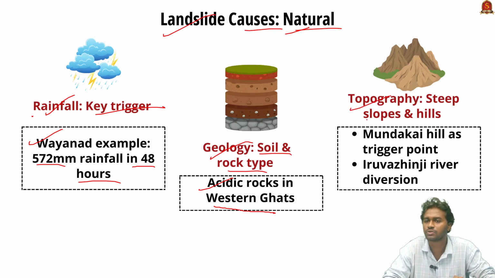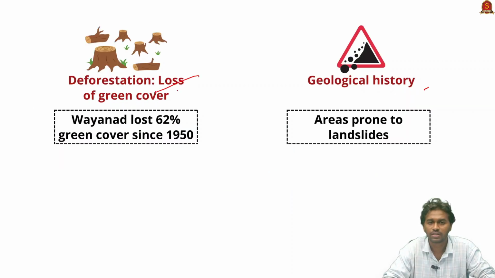The third major natural reason is the topography of a particular region. Regions with steep slopes and hills are highly vulnerable to disasters such as landslides. For example, the landslide in the Mundakai hill was the triggering point for the entire disaster, and the presence of the Iruvanji river later caused a flash flood in Churalmala village. The next major reason is loss of green cover. According to a 2022 study in the International Journal of Environment and Public Health on deforestation, Wayanad lost nearly 62% of its green cover between 1950 and 2018.